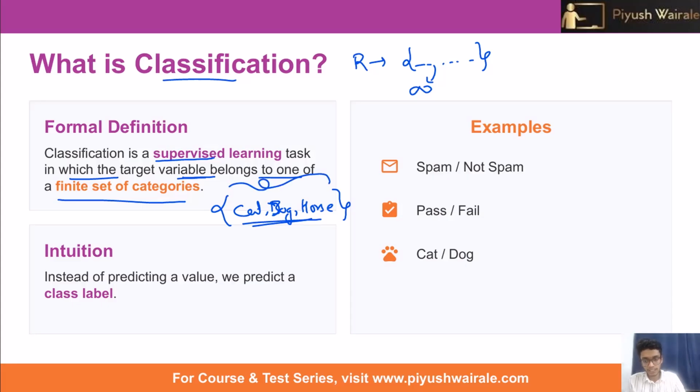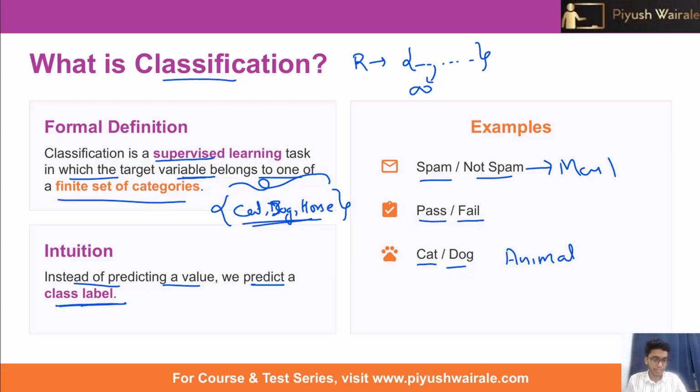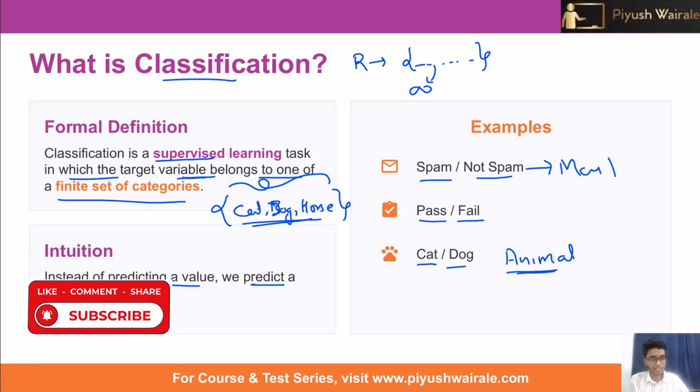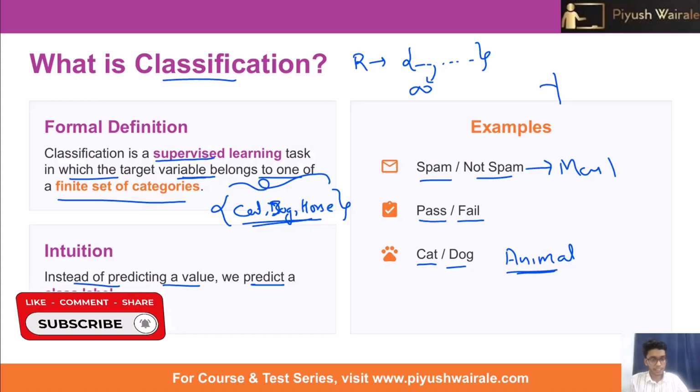Basically the intuition is, instead of predicting a value, we try to predict a class label. Examples are spam, not spam in case of mail, then pass or fail in case of a student result, then cat, dog in case of an animal problem, where we need to classify the animal into one category. Now let's see through visualization how classification works and how we find a decision boundary to classify data points.